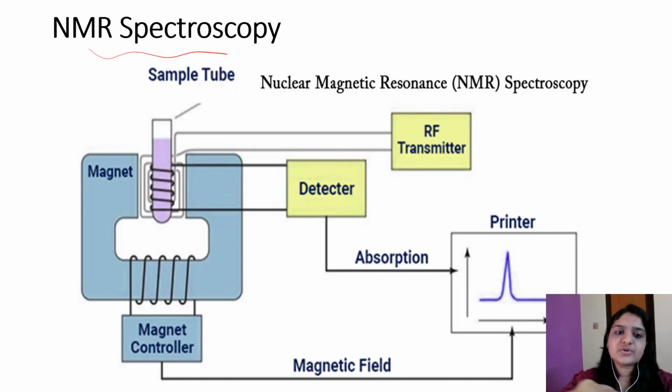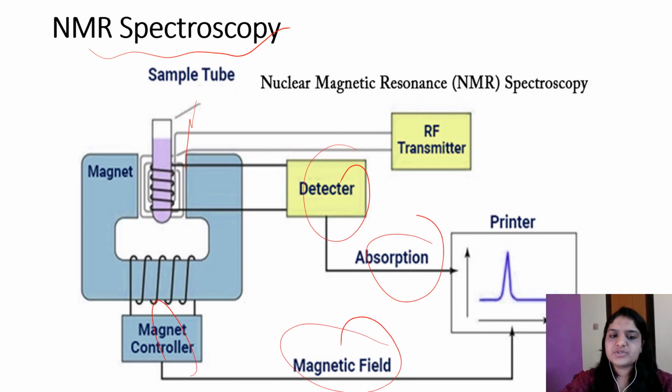Then NMR spectroscopy, that's another method of studying the tertiary structure of a protein. There is a sample tube, the magnetic field, detector, absorption. Here there is a radio frequency transmitter. So this is nuclear magnetic resonance spectroscopy.